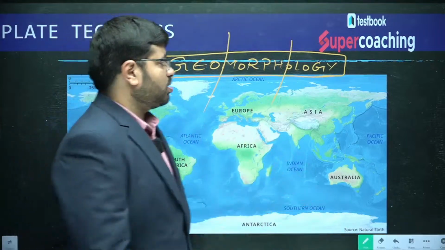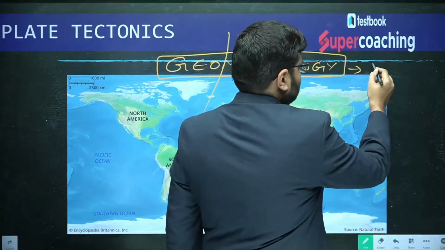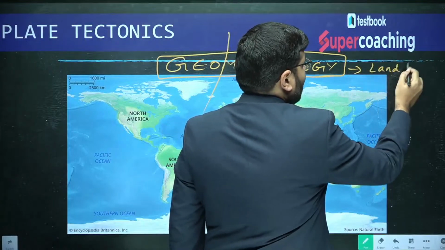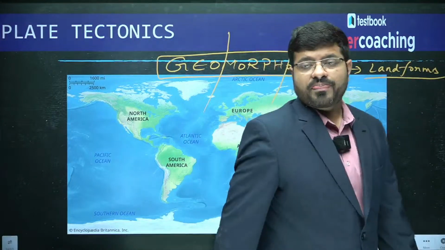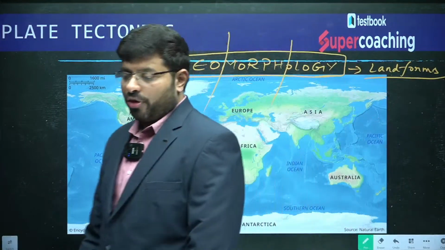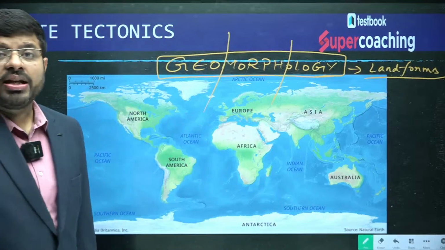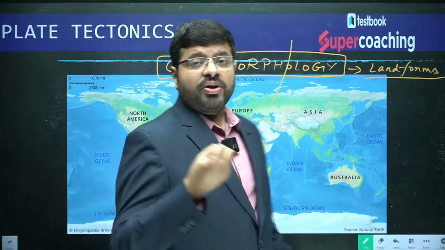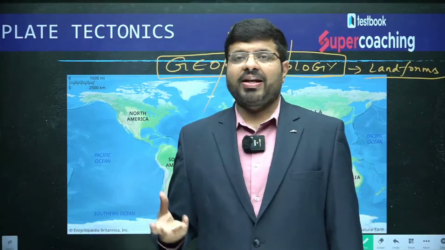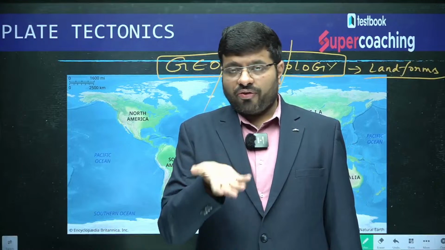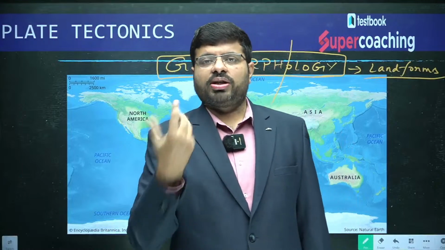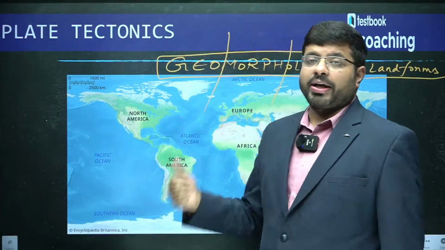In other words, geomorphology is nothing but the study of landforms. If you see the form of the earth, the first landforms you will observe are continents and oceans. That is what we are trying to understand.